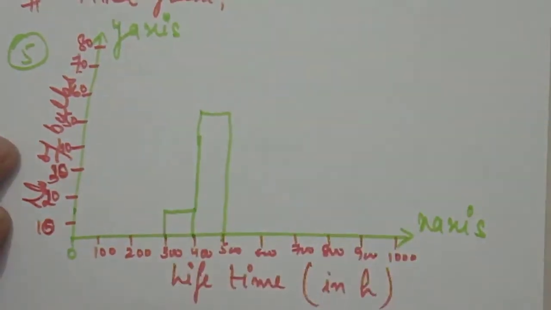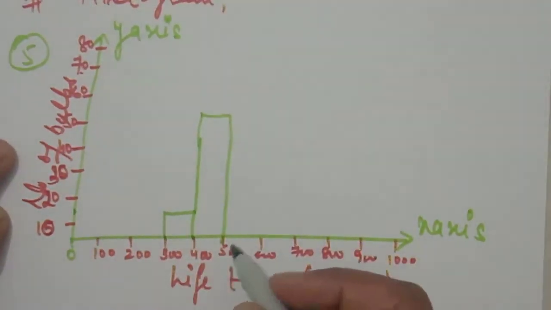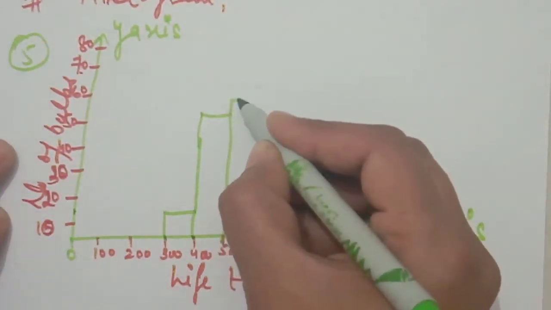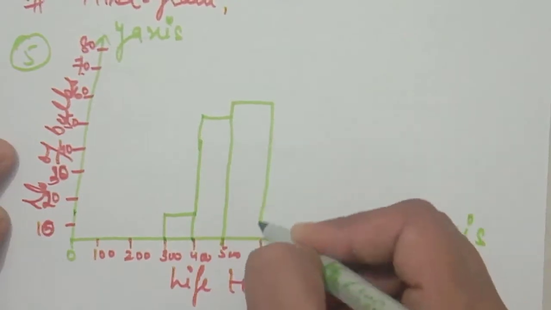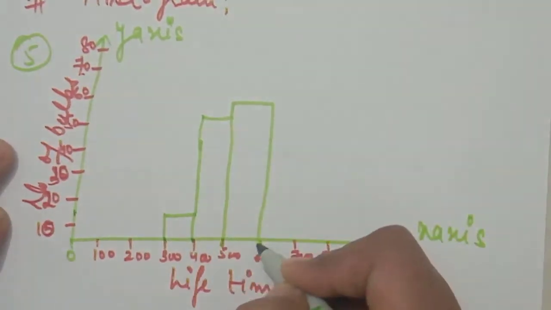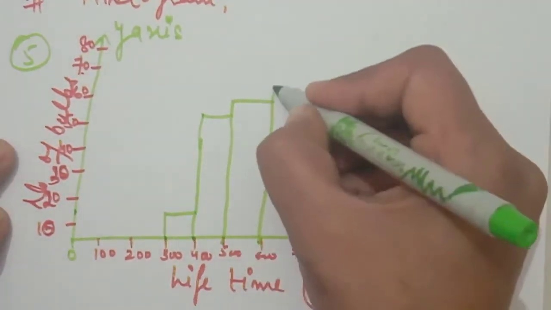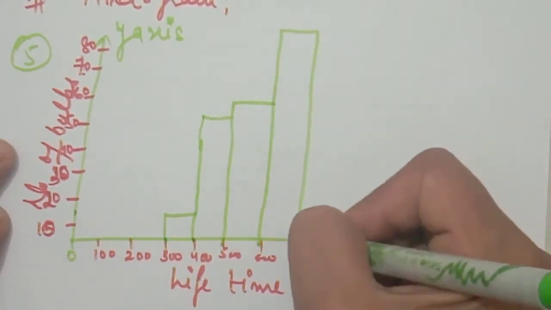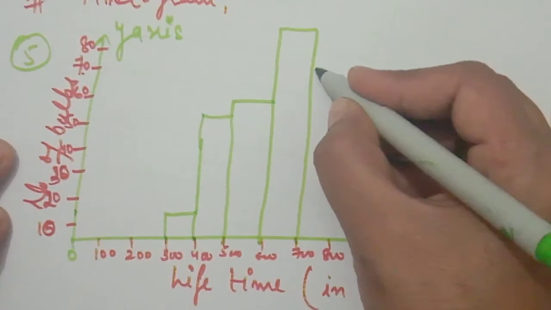You know it very well. In the 8th standard, the histogram was present. 500 to 600 is 60. 600 to 700 is 86. And then 74.